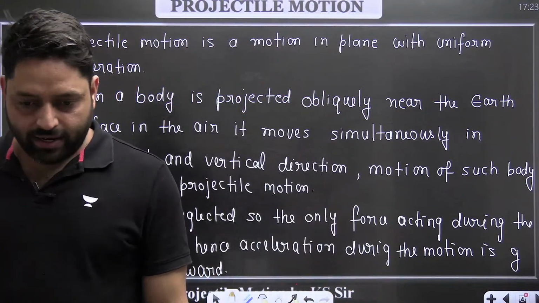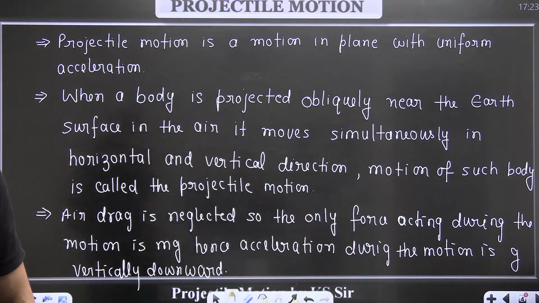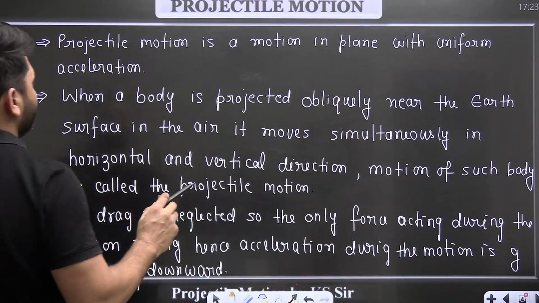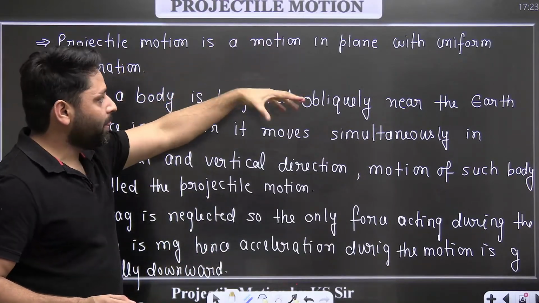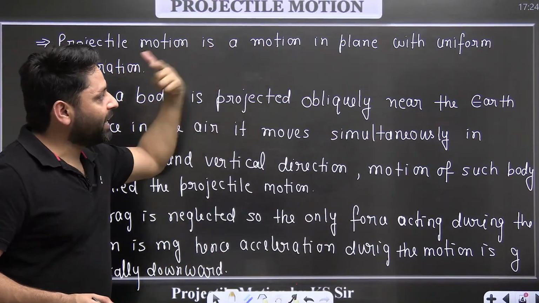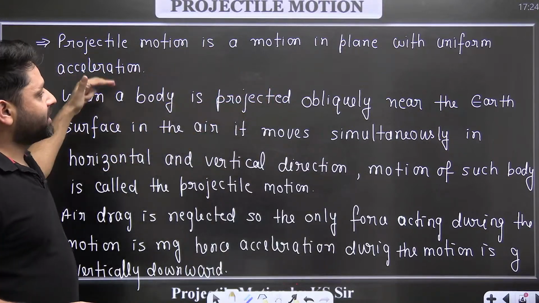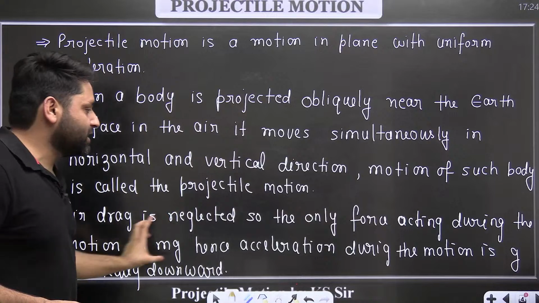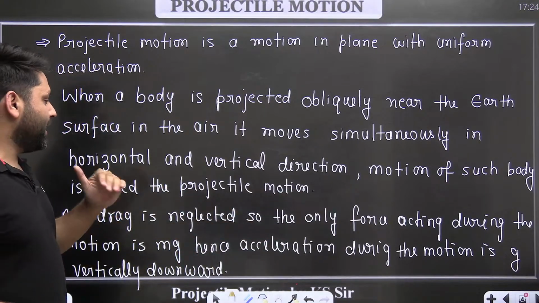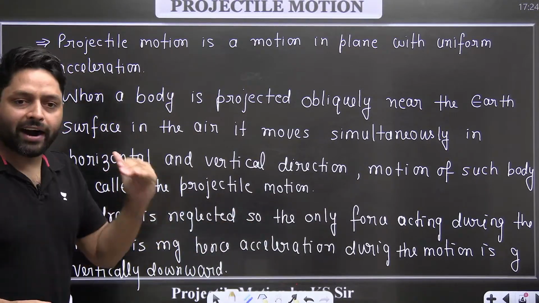Is this clear? Any problem here till now? What is projectile motion? Projectile motion is a motion in a plane. The body is moving in a plane with uniform acceleration. And what is that acceleration? That acceleration is g, which is vertically downward. We are not considering air drag. Only the particle is moving under the gravity of the earth.